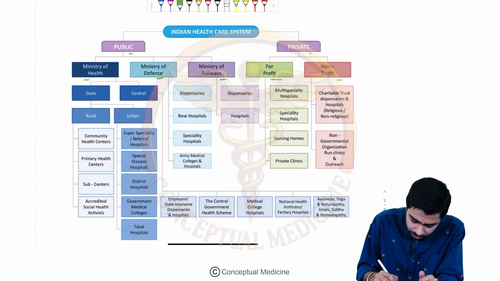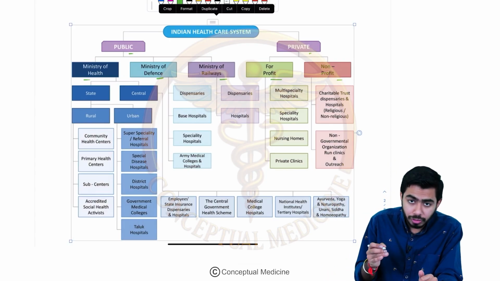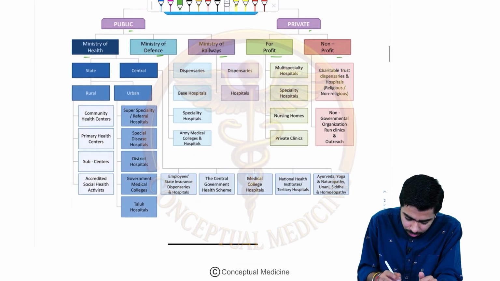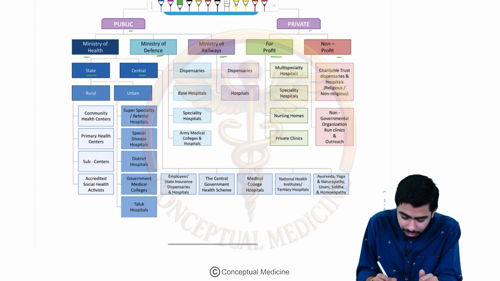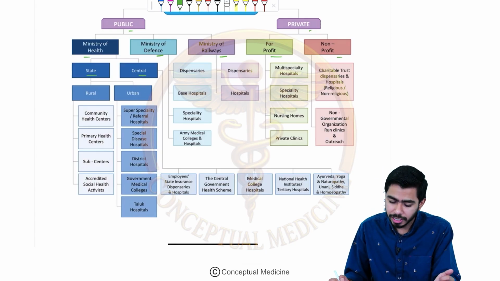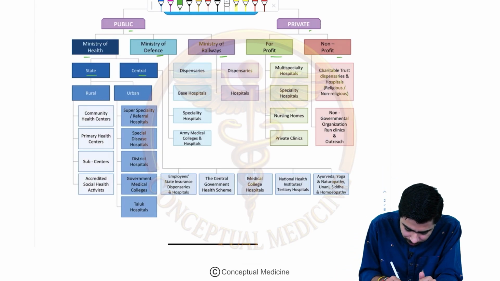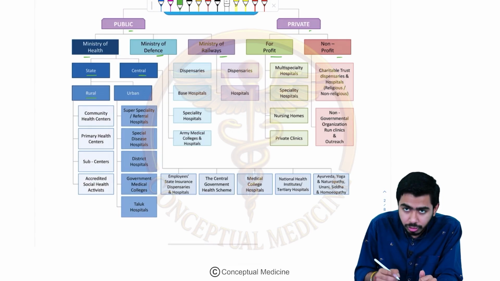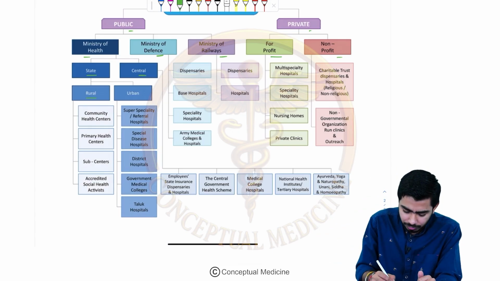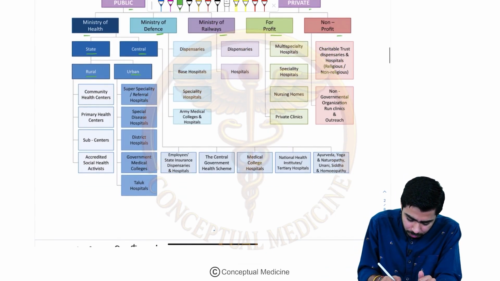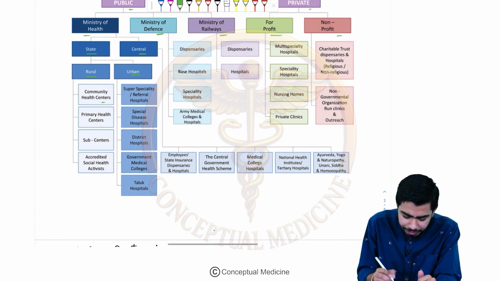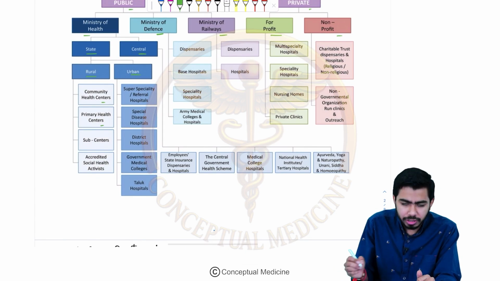Okay, so in the public sector, guys, again, if you talk about the Ministry of Health, over here there could be the state government hospitals and there could be the central government hospitals, right? You might have seen that. So in the state government hospitals, we shall talk about the rural level and the urban level, right? In the rural level, we usually see that there could be the community healthcare center, there could be the primary healthcare center, right?